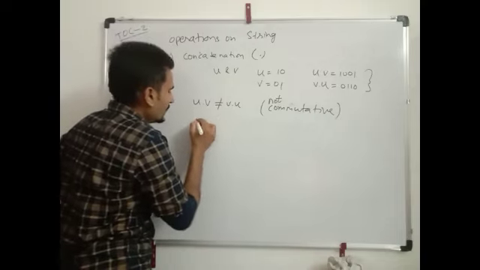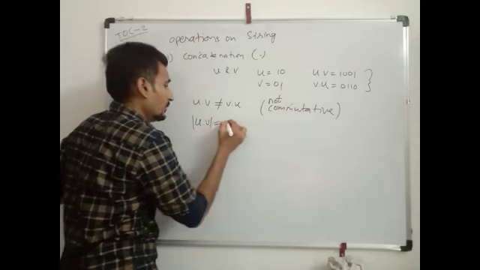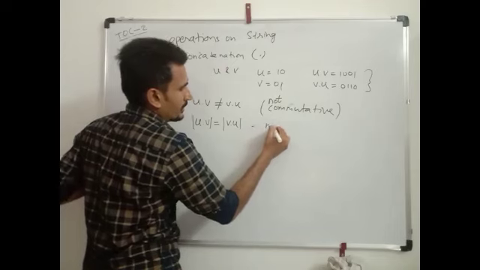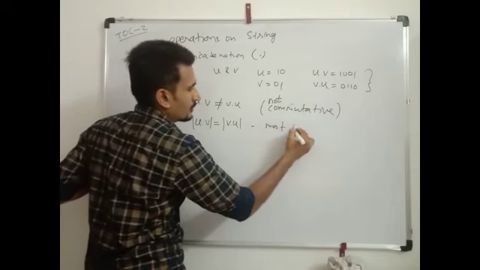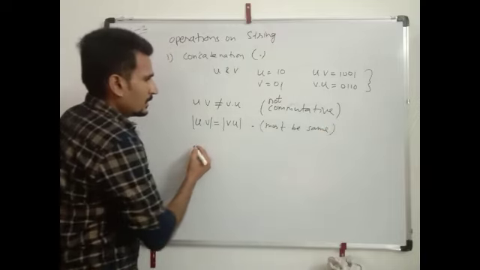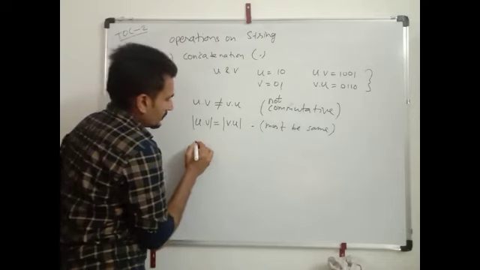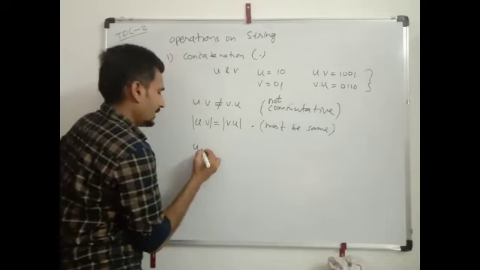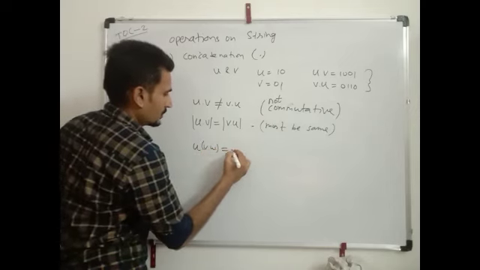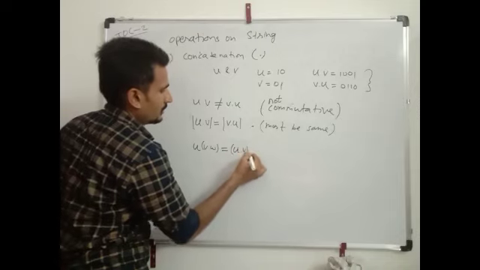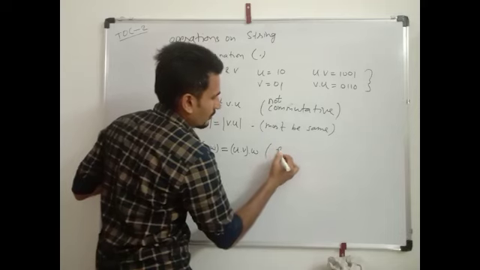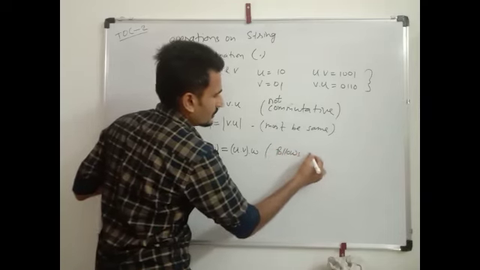But the length of these two strings must be the same. And concatenation follows the associative property. u dot v dot w is equal to u dot v dot w. Both are the same, so it follows the associative property.